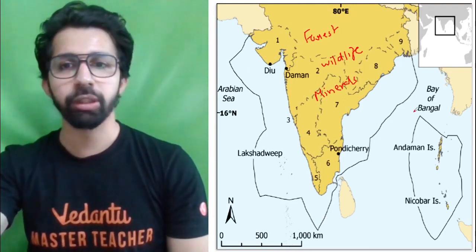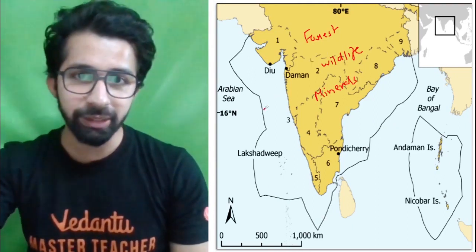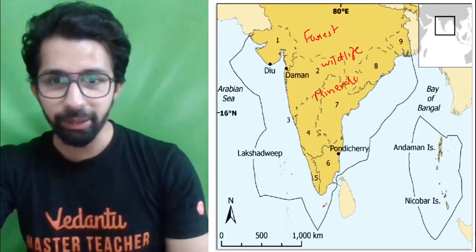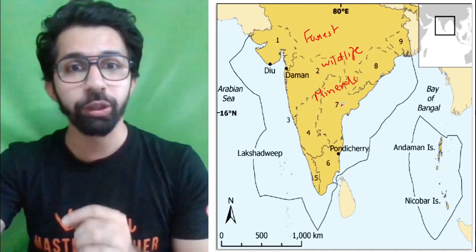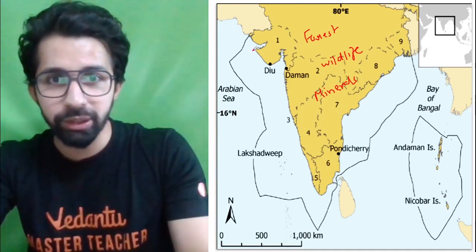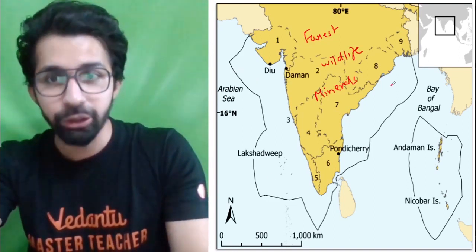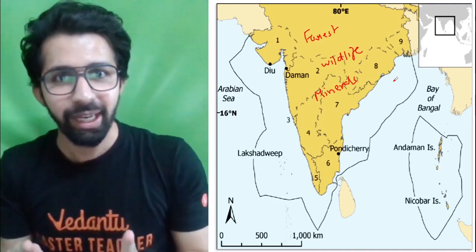Now, class, can you see these borders? These are territorial borders of India. Means this is a political boundary of India. This is some part of the Arabian Sea. This is some part of the Indian Ocean, and this is some part of the Bay of Bengal. So whatever resources, be it living or non-living, all the resources within this border is also a part of India. Yes. Now are you guys able to understand?